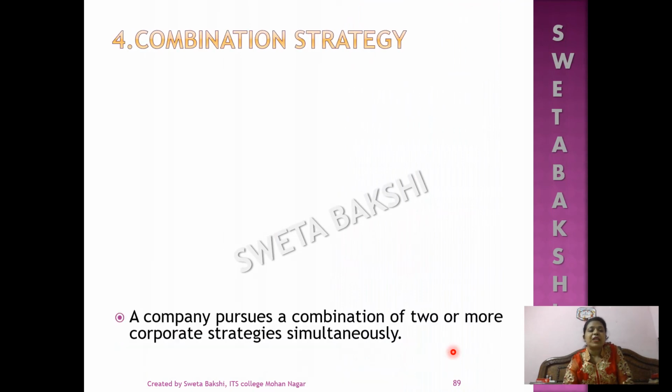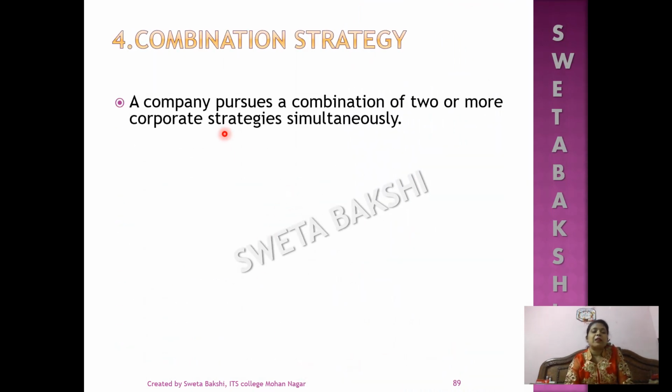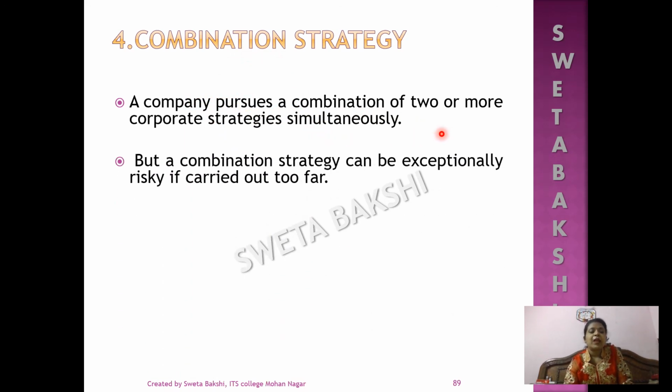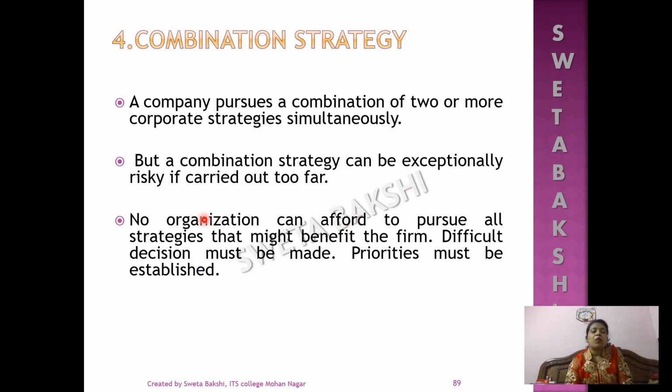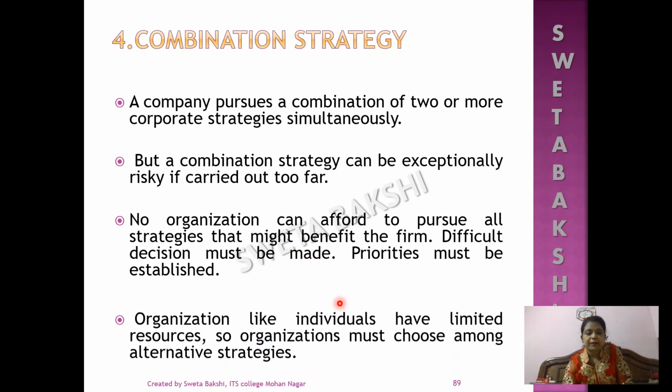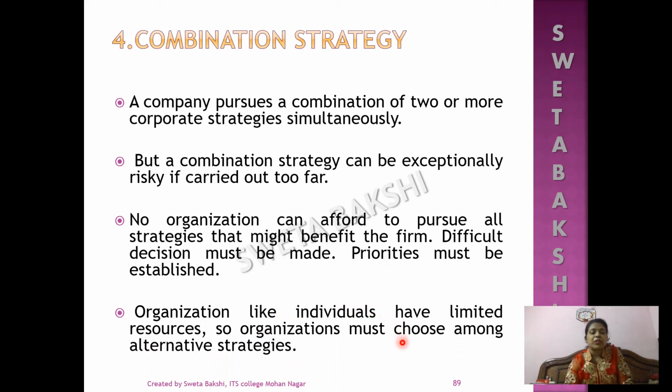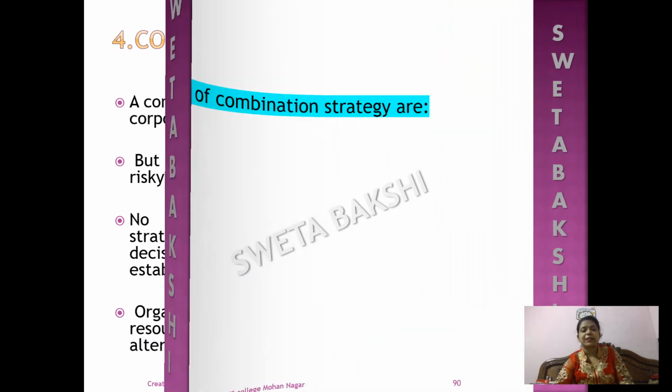Now last is the combination strategy. A combination strategy is when a company pursues a combination of two or more corporate strategies simultaneously. But a combination strategy can be exceptionally risky if carried out too far. No organization can afford to pursue all strategies that might benefit the firm. Difficult decisions must be made. Priorities must be established. Organizations, like individuals, have limited resources, so the organization must choose among the alternative strategies.